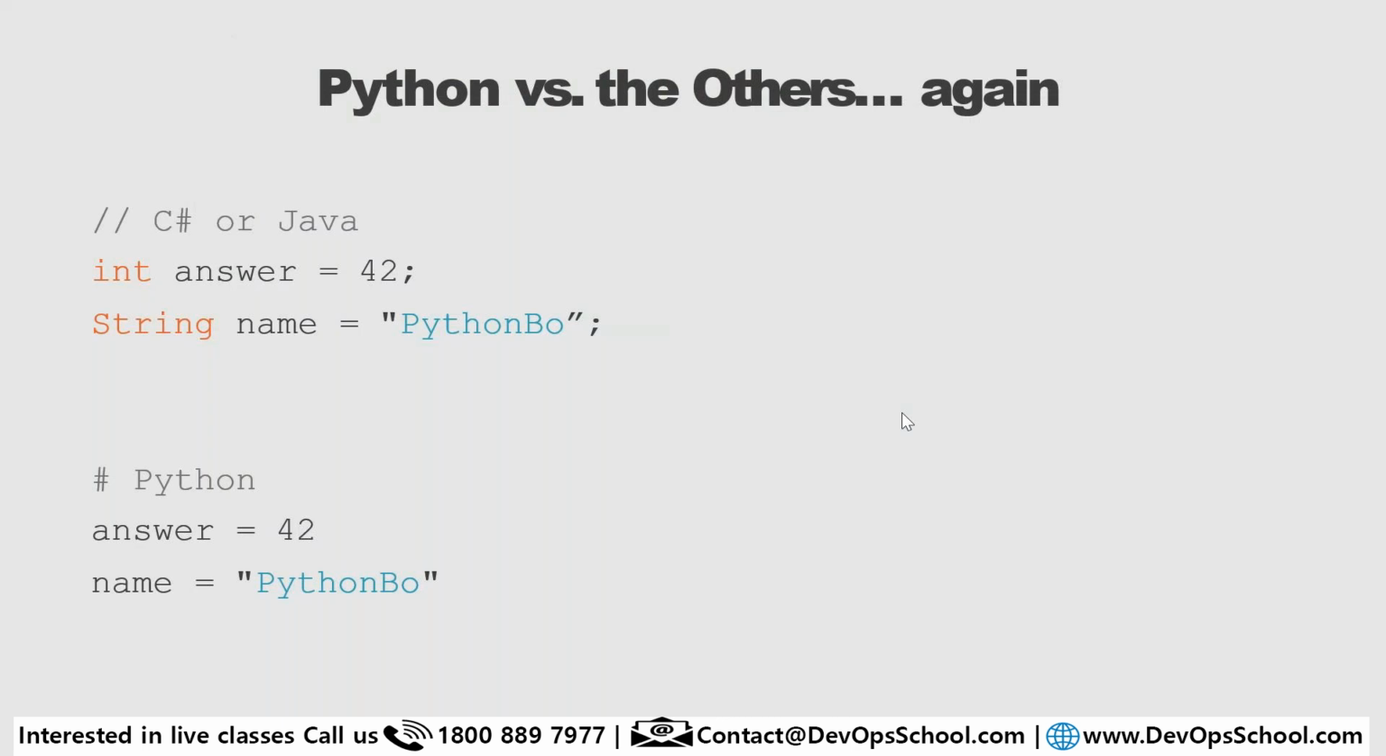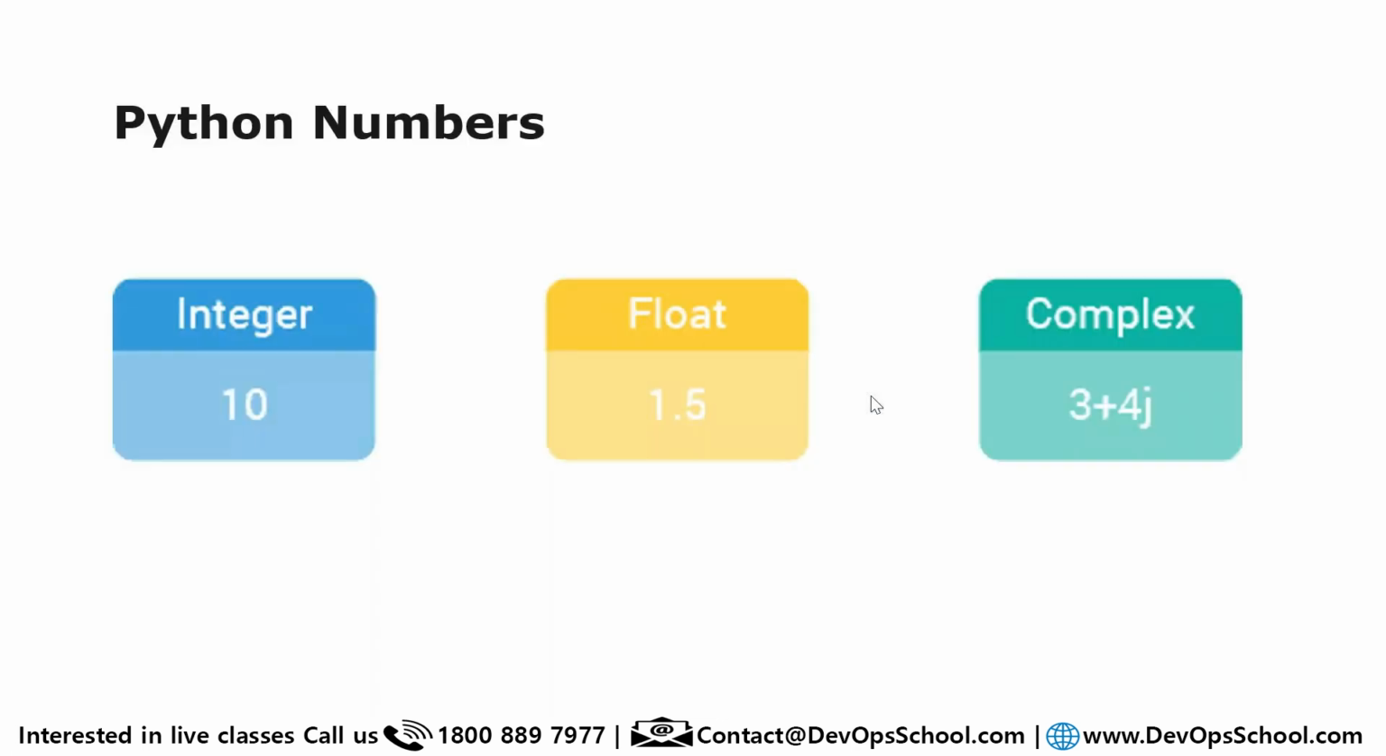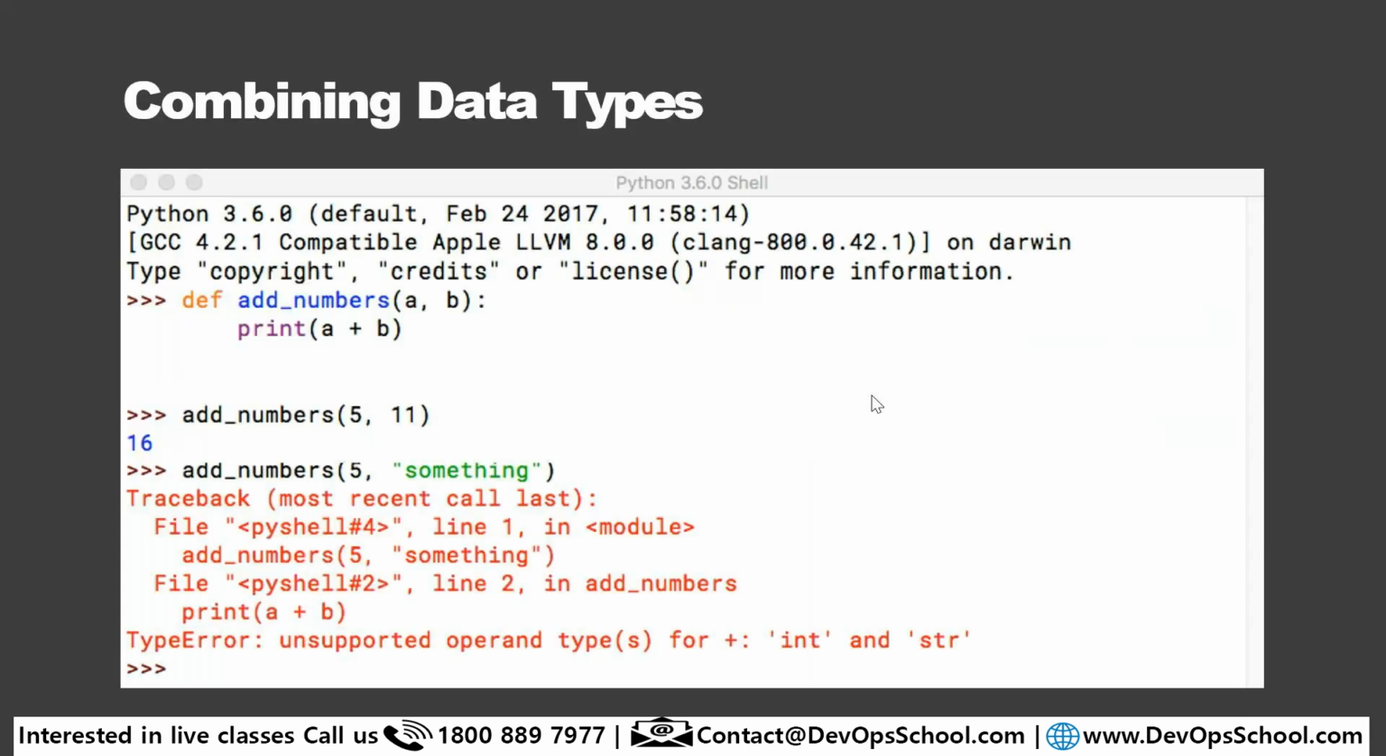So here you just write Python equal to 42. Automatically it will be taken as an integer type, and name equal to quotes with whatever it is, automatically it will become a string. Okay, so how to represent numbers? Python numbers: integer 10, float, complex, that is how you can represent them. So look at this here. On the interpreted Python shell, you can also play around with it.